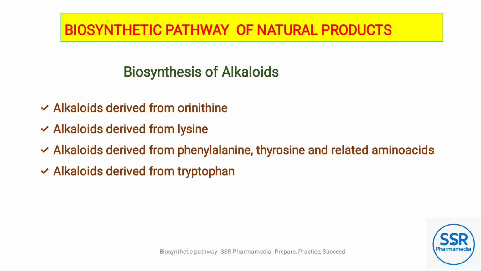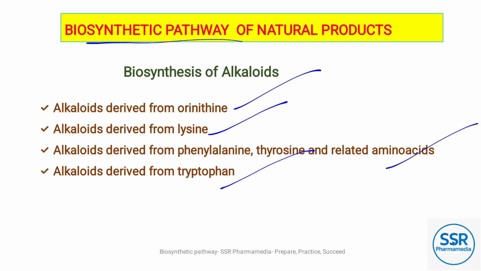Next we will discuss the biosynthetic pathway of natural products of alkaloids. First, alkaloids derived from ornithine. Then alkaloids derived from lysine. Next, alkaloids derived from phenylalanine, tyrosine and related amino acids.